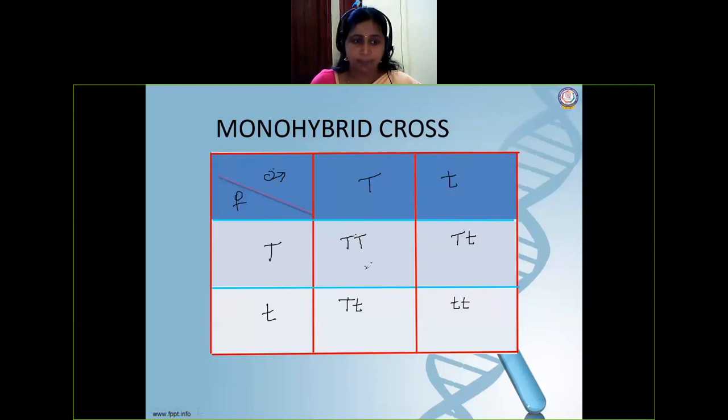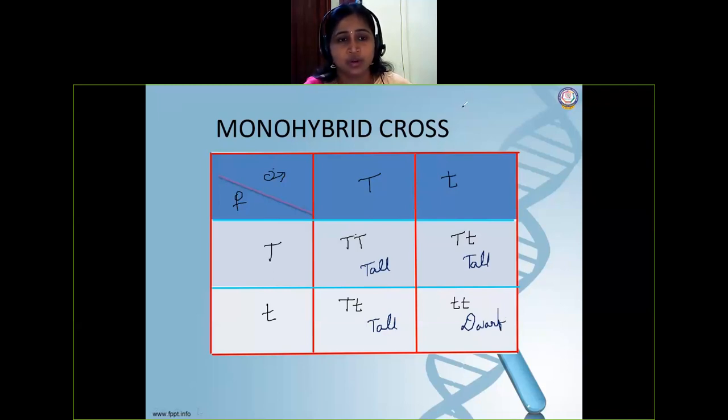So the phenotype. We know the genotype, now the phenotype. Capital T, capital T, tall. And then capital T, small t also tall. Then capital T, small t also tall because they have the dominant character capital T. And here small t, small t, dwarf. Okay. Now two ratios we are going to write. One is phenotypic ratio, another one genotypic. So I will write here phenotype and I'll write here genotype.